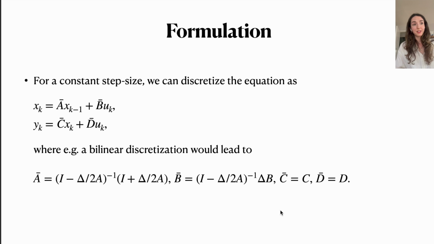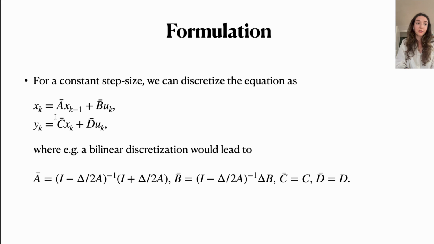Whenever we want to work with this, we would discretize this equation, so we would get basically that the hidden state at time k is computed by this A bar matrix times the hidden state at the previous time point plus B bar times the input at the current time step, and then the output is again C bar times the hidden state plus D bar times the input. So you can kind of see also a relation to recurrent networks, right? Basically this is a linear recurrent neural network.